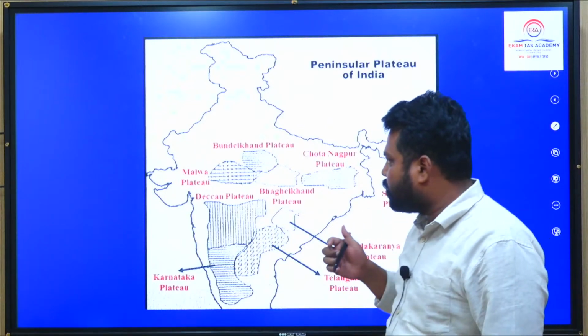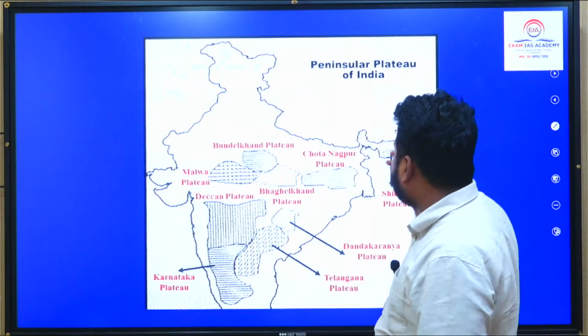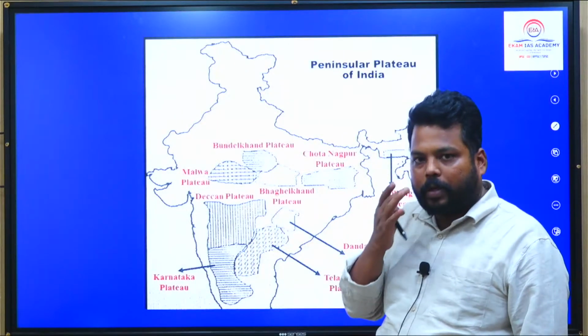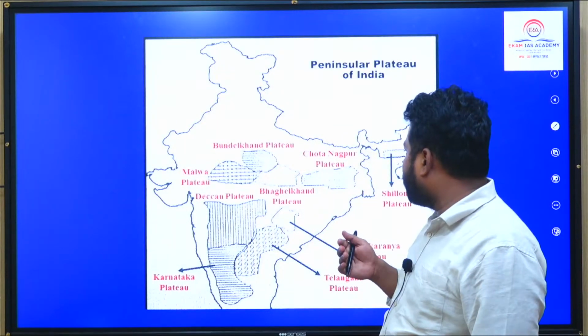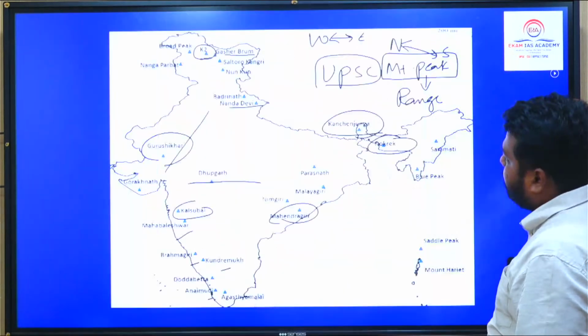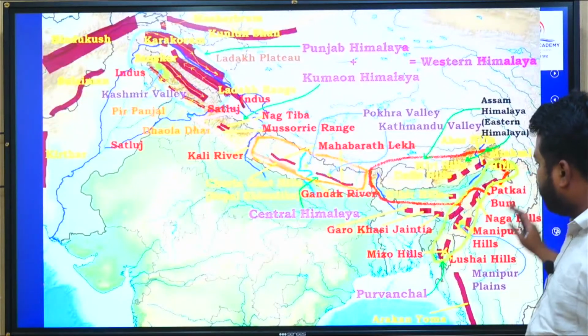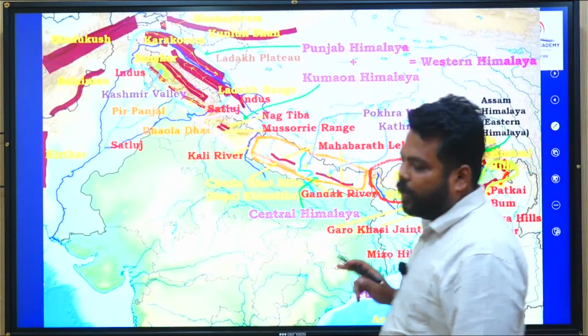Coming to the rest of the regions, some important plateaus are to be marked within the peninsular plateau, the second physiographic division. But before moving into it, in the northeastern states I have said that we have Purvanchals.